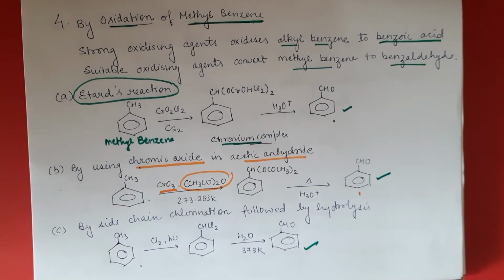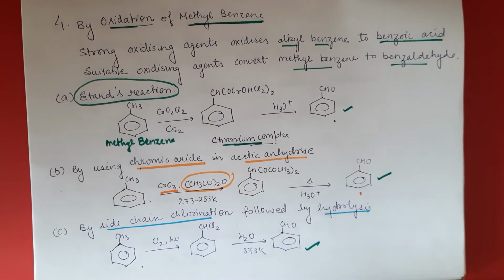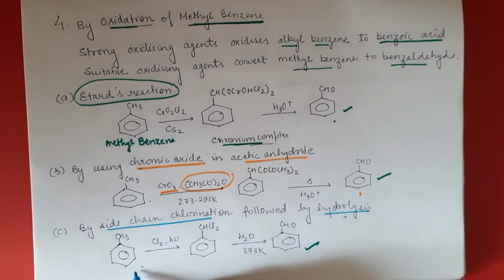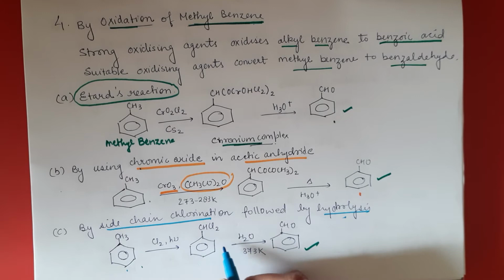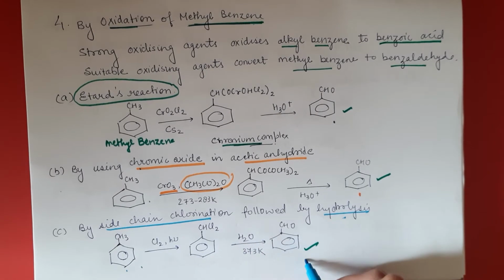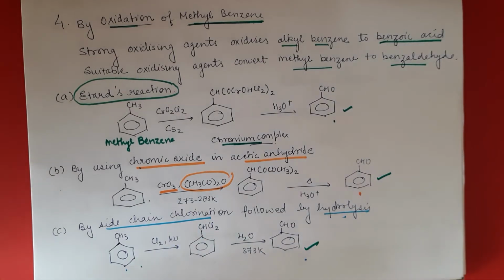The third reaction is side chain chlorination followed by hydrolysis. If methyl benzene is treated with chlorine, we get this, and then by hydrolyzing we get benzaldehyde. So by oxidation of methyl benzene also we can get benzaldehyde.